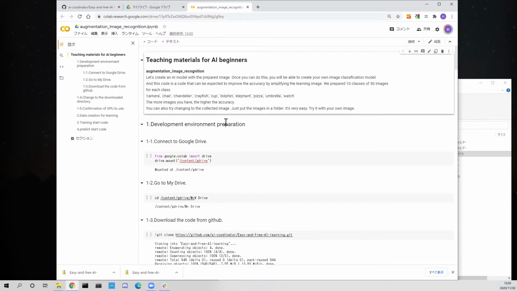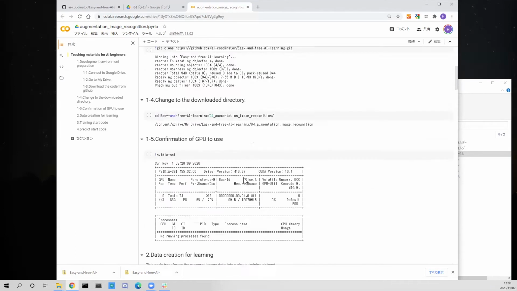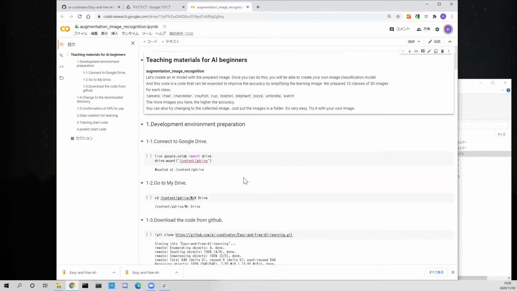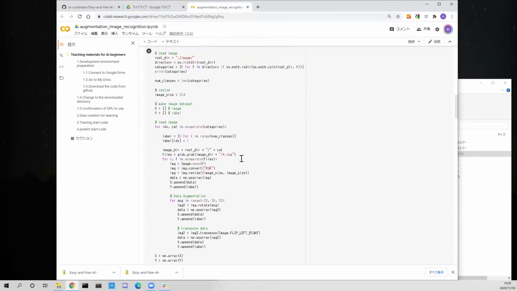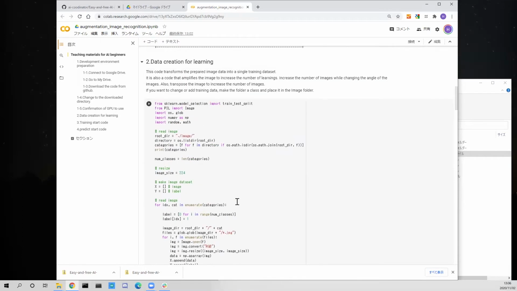I will explain the code. It is almost the same as the last time. The difference is that we have added a process to increase the training images. This is the part. Increase the number of images while changing the angle of the images. Also, transpose the image to increase the number of images. Now let's run the code.